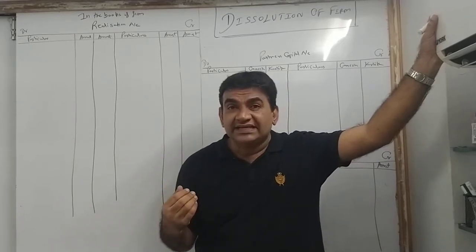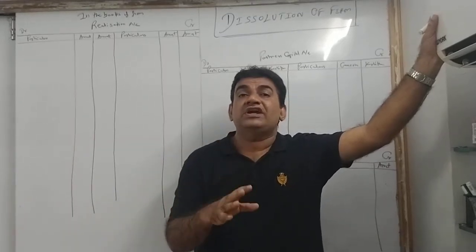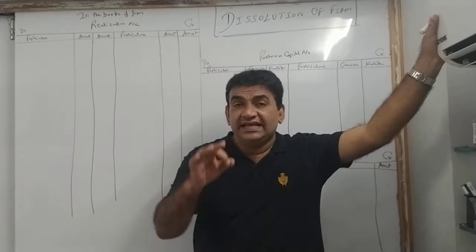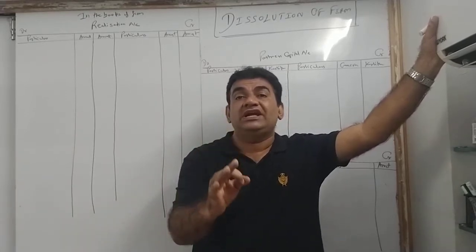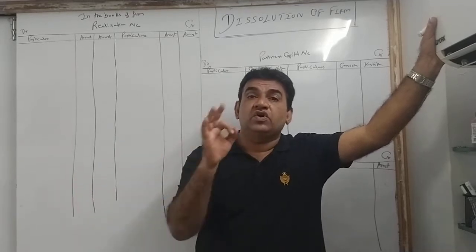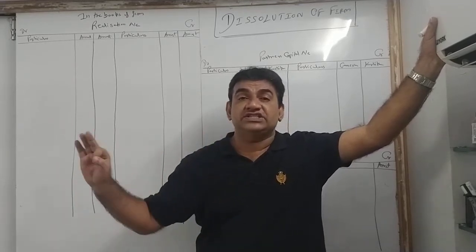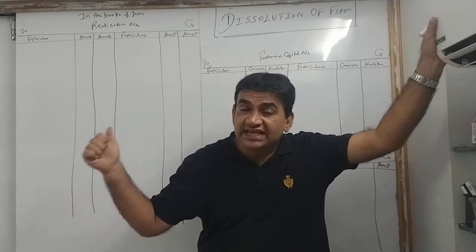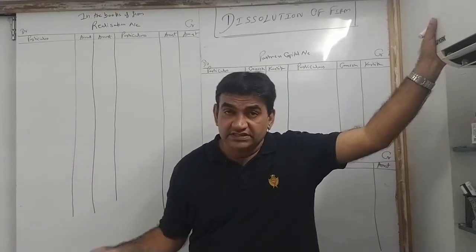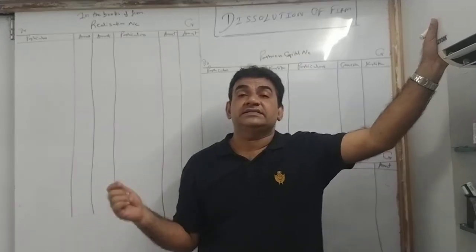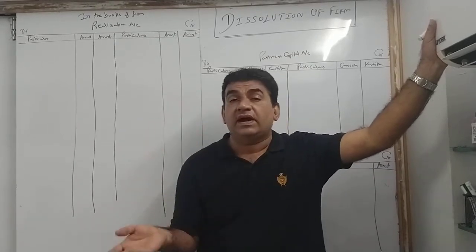Suppose there is some asset and you do some repairing, that is called realization expenses. Any expenditure incurred when the firm is dissolved is called dissolution expenses, or we also call them realization expenses. So there will be sale of assets, incurring of dissolution or realization expenses, payment of liabilities and settlement of partners' capital.